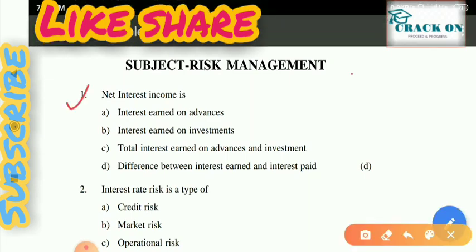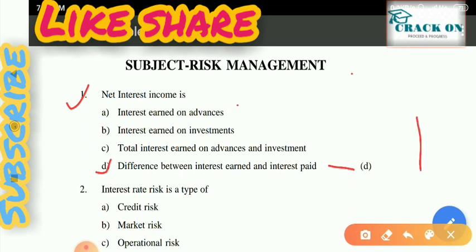So first question is, net interest income is dash. Option A is interest earned on advances, interest earned on investments, total interest earned on advances and investment, and the last is the difference between interest earned and interest paid. So we know that net interest is the difference between the interest earned and interest paid. So option D is the right answer.